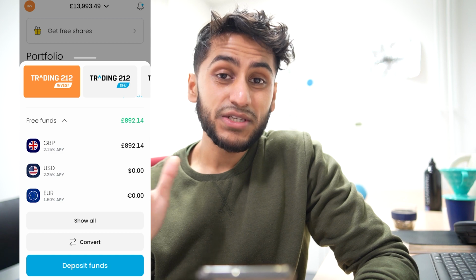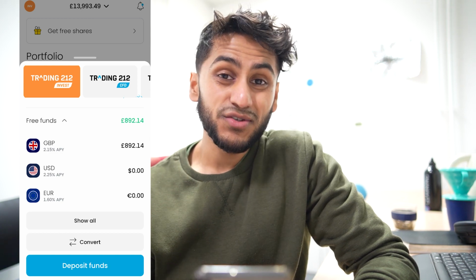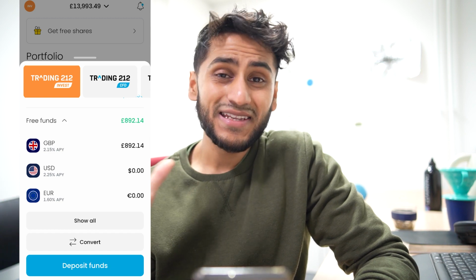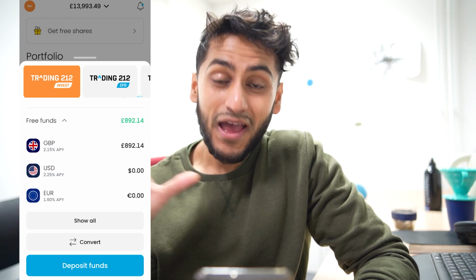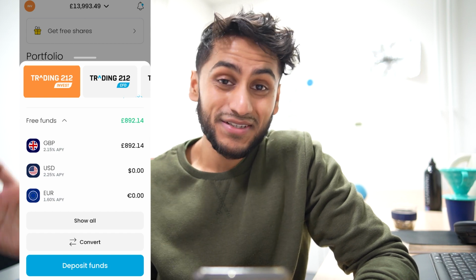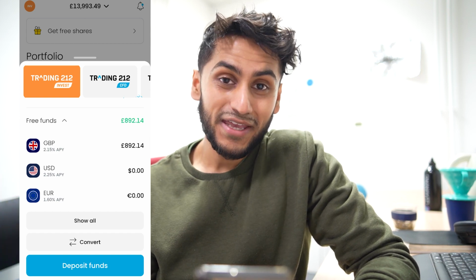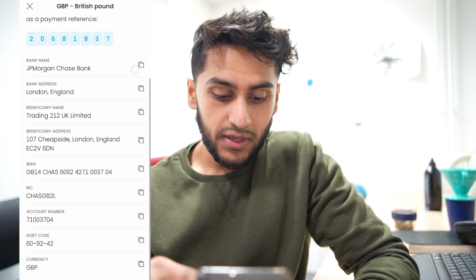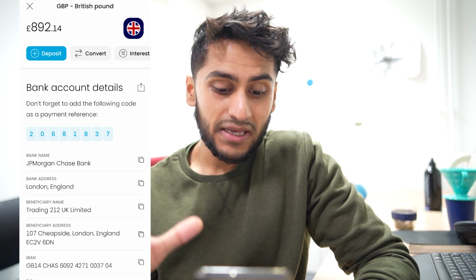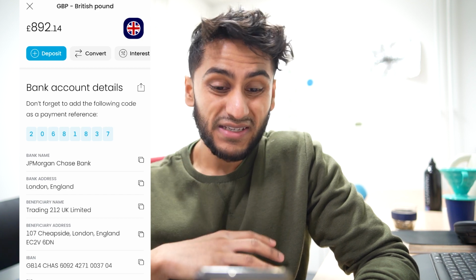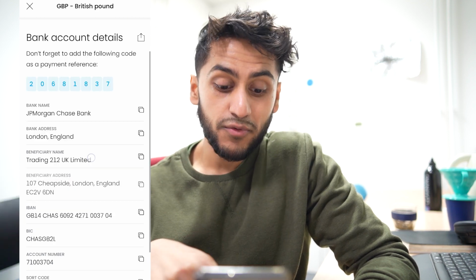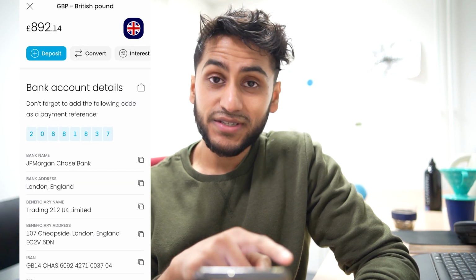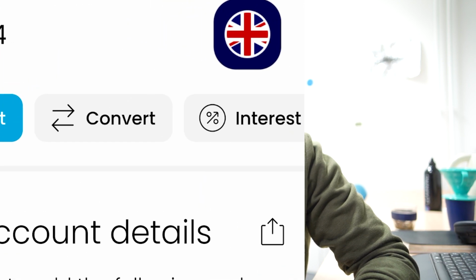There are several ways in which you can convert your currency from Great British pounds to US dollars, for example. The first one would be if you want to just click here. Like I said, it's not very intuitive what are buttons. A lot of these menus actually pop up as buttons, and I know it can get very confusing for a beginner investor. So if I press on Great British pounds here, you can see that it leads me to this menu here. If I didn't link my bank account, I can actually just deposit my money straight through a bank transfer. But we're not going to be worrying about that at all. We're going to be looking at the convert button here, and then if we want to, we can press this convert button here.